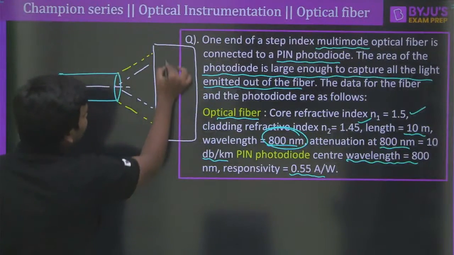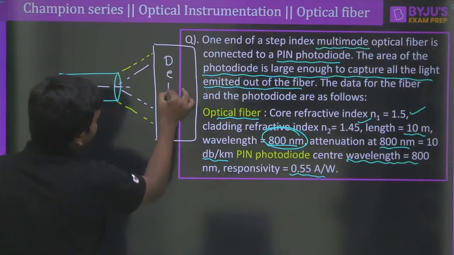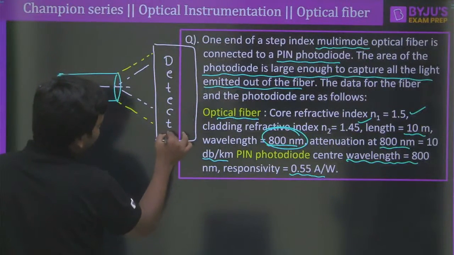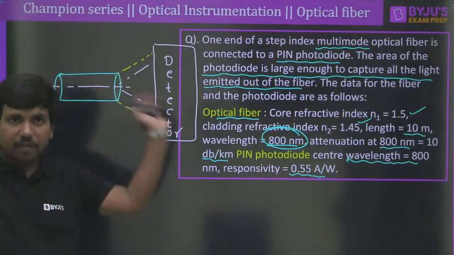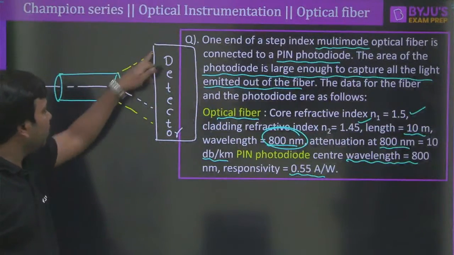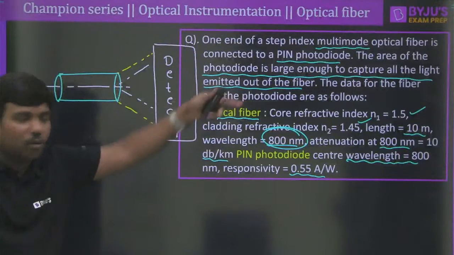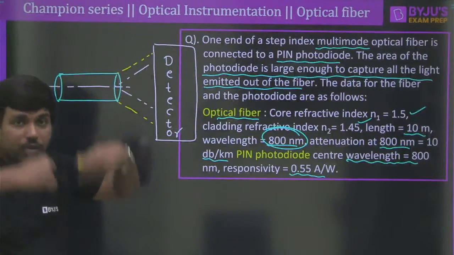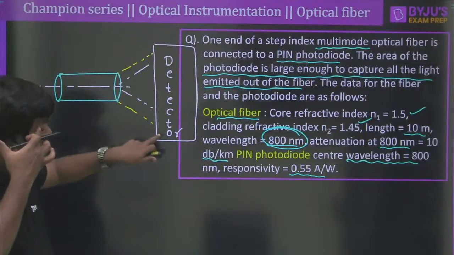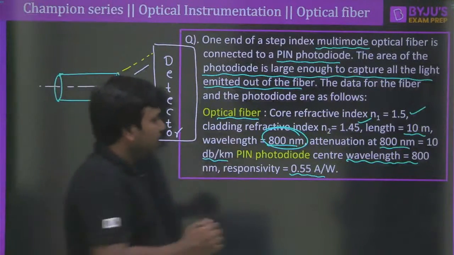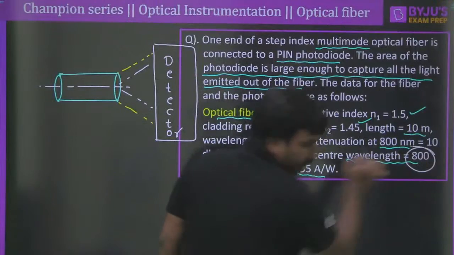So let us say we are having the detector here for the time being. Okay? The detector is also present here, right? As the detector's surface area is very high, even though the light is coming all the way out of the fiber, it can capture the whole light. But you must understand, the detector sensitivity is high only if the wavelength of the light is 800 nanometer.